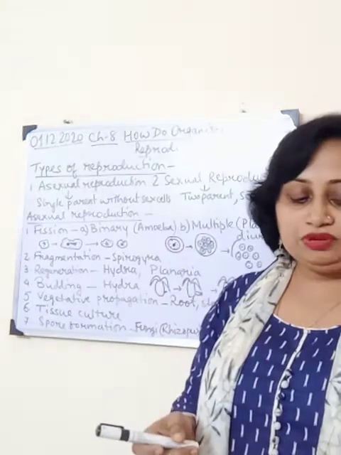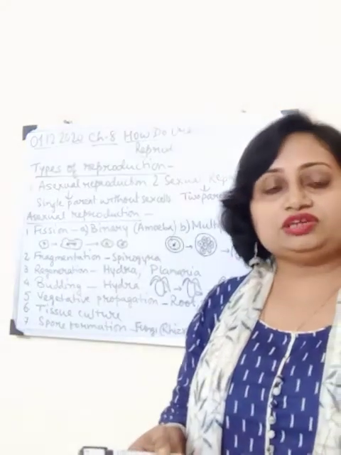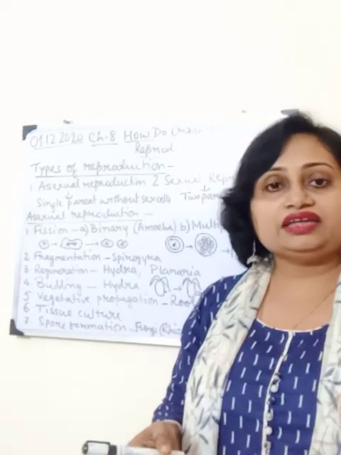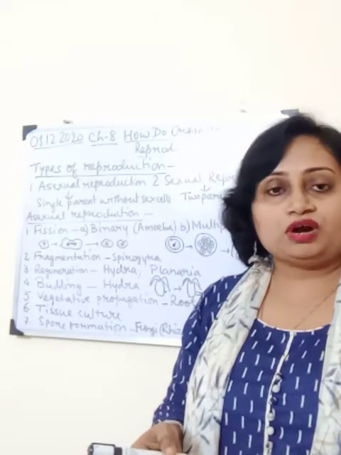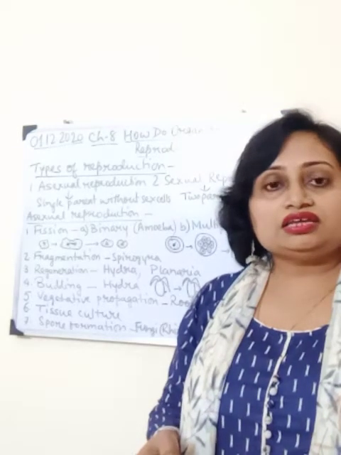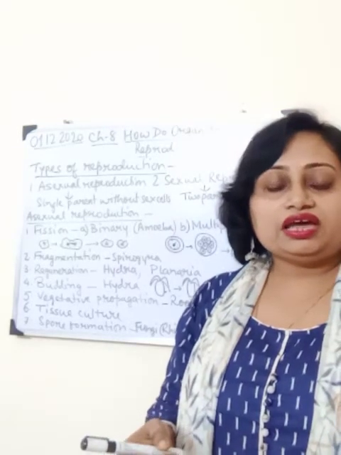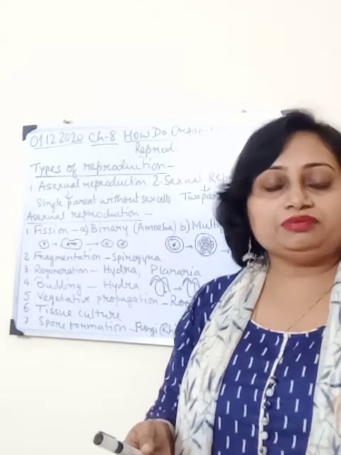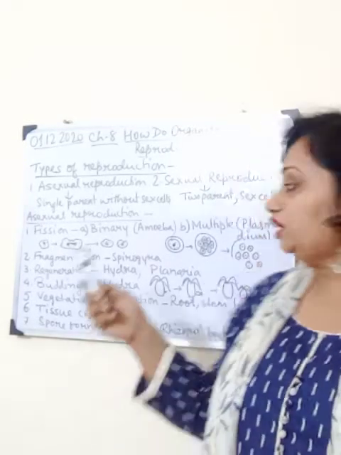When the amoeba cell has reached the maximum size of its growth, the nucleus lengthens and then divides into 2 parts. Then the cytoplasm also divides and surrounds the nucleus, and this way the one parent amoeba divides into 2 daughter amoeba.